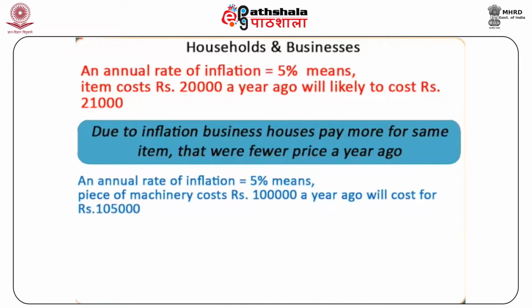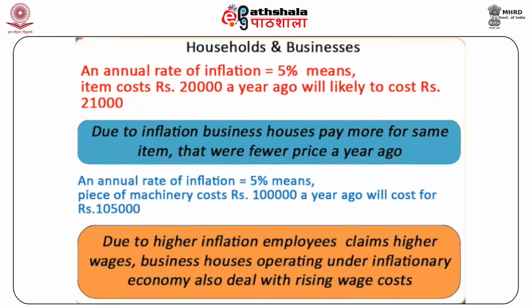Suppose the annual rate of inflation is 5%, a piece of machinery that costs rupees 1 lakh a year ago will now be available for 1 lakh and 5,000. Due to higher level of inflation, the employees also claim higher wages. So there is not only increase in cost of material and equipment, but the business houses operating under an inflationary economy also have to deal with rising wage costs.